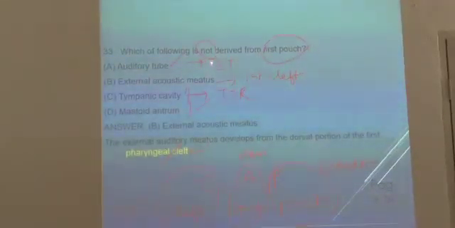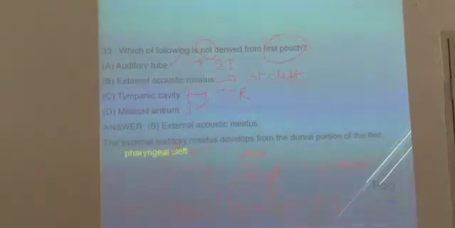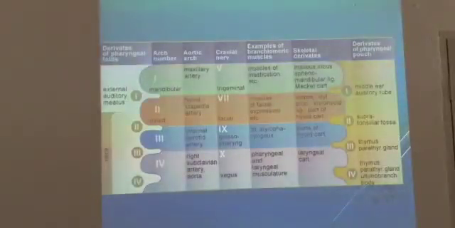So auditory tube, tympanic cavity and mastoid antrum are all related to the tubotympanic recess, which we are going to see in the next slide. If you take the understanding of these clefts, arches and pouches, you have the external auditory meatus here, and the middle ear and auditory tube here.